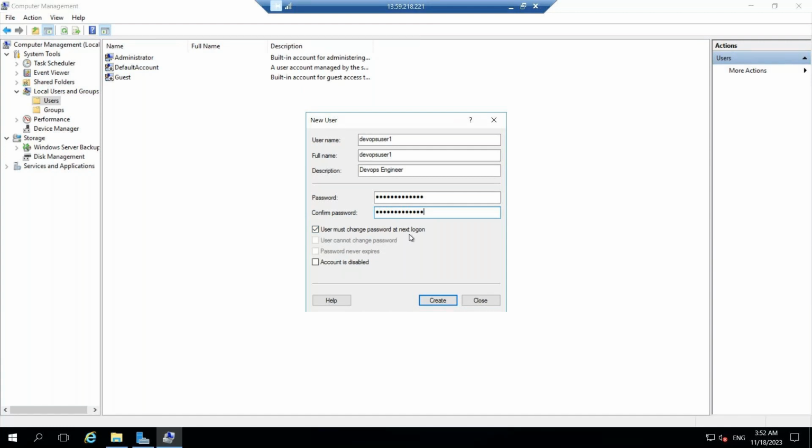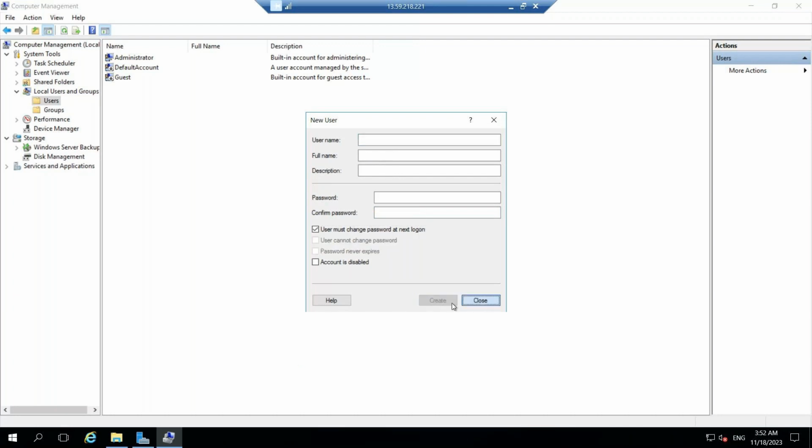What does it mean? In real-time projects, when we create an account with a default password, the next time the user logs in, it will ask to change the password. When you check this checkbox, that happens. For now we can uncheck this. Click on create. Once you create, the user is created here.